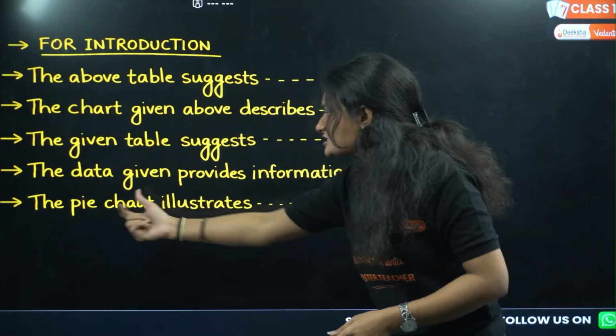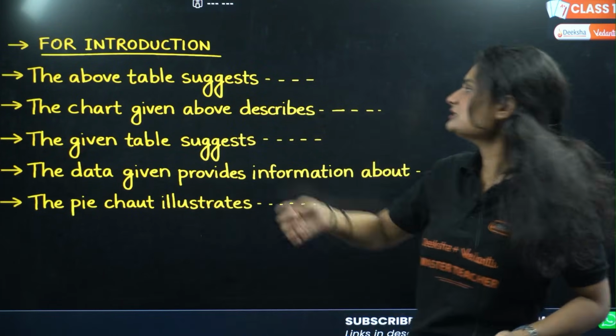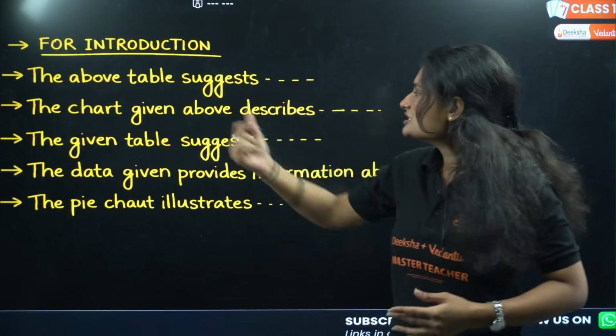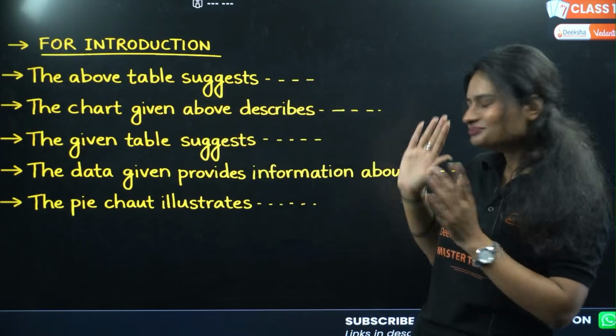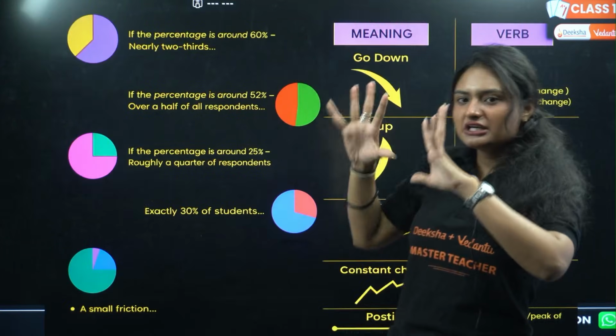If you are given a pie chart, start with the pie chart illustrates. If you're given a table, the above table suggests. The chart given above describes. Now here are some terms.